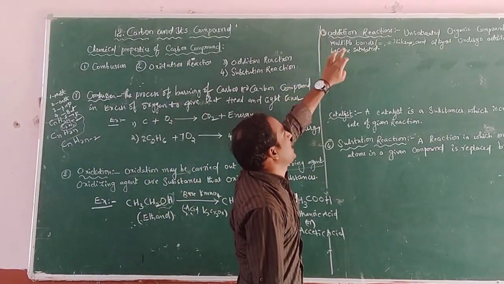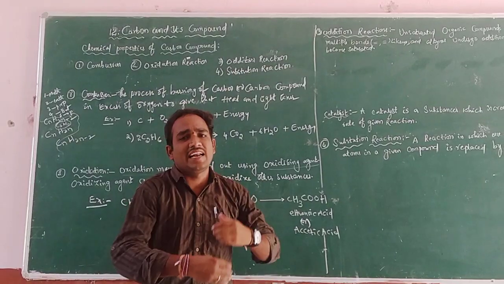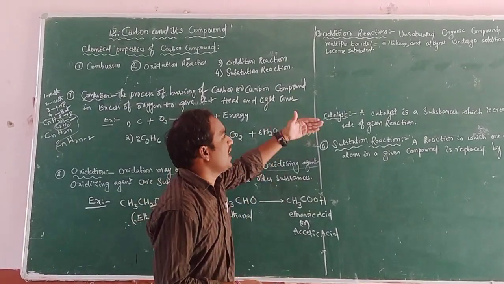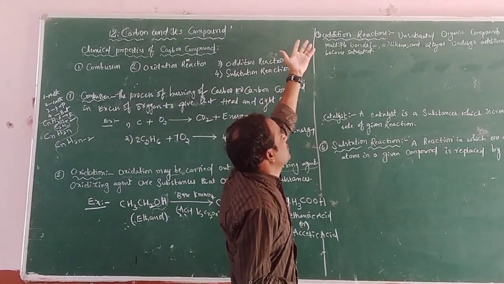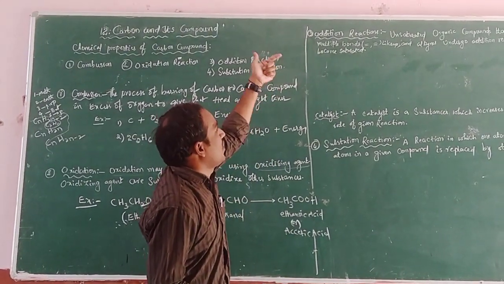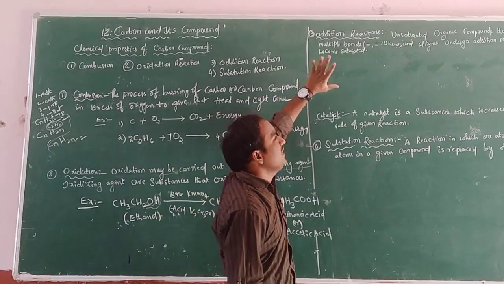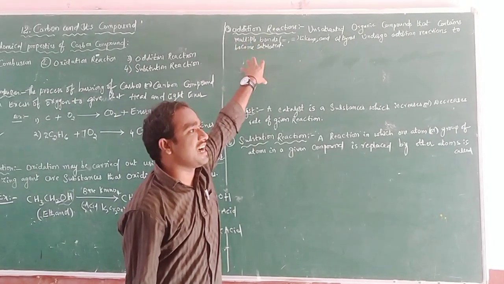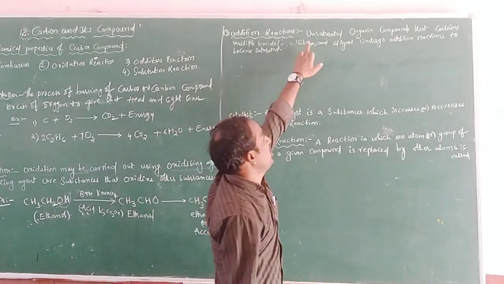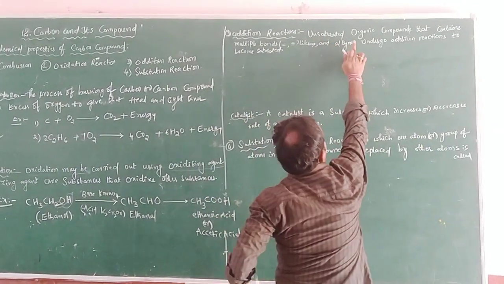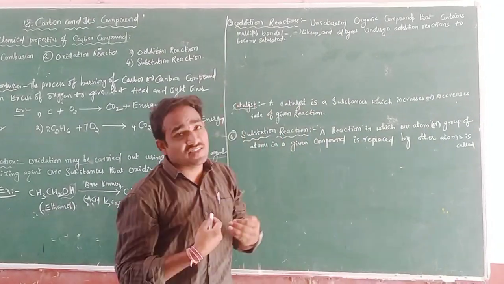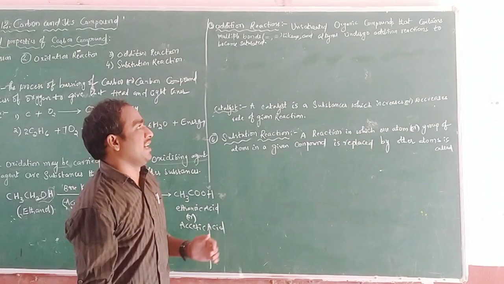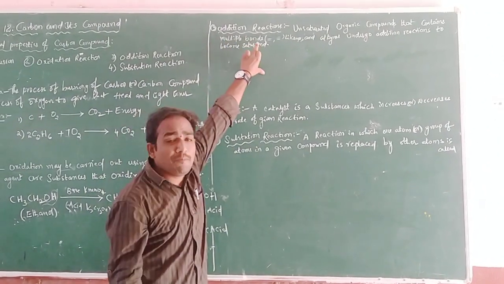Another topic is addition reaction. Addition means we are adding a property. What is the addition reaction? Unsaturated organic compounds, called alkenes and alkynes, contain multiple bonds.